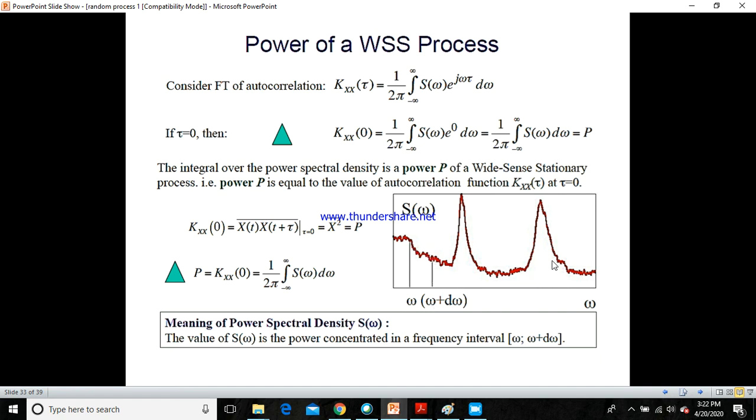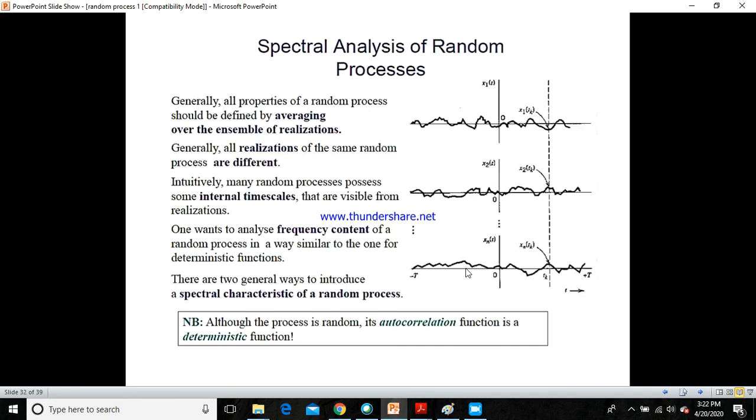That is very important to know, and that is the meaning of power spectral density. This is shown in this particular diagram.